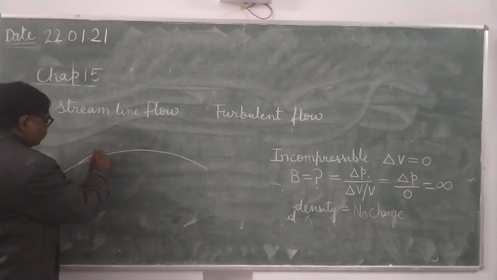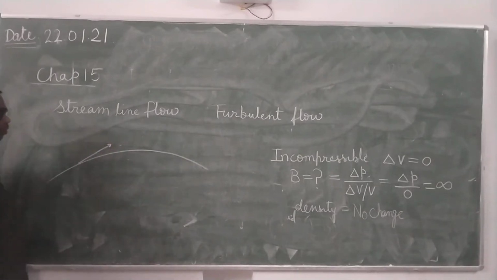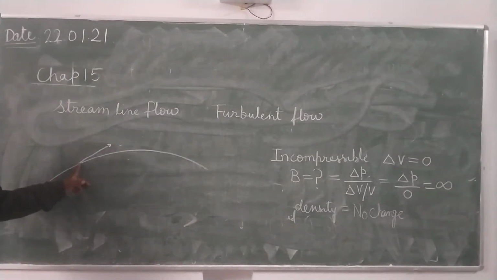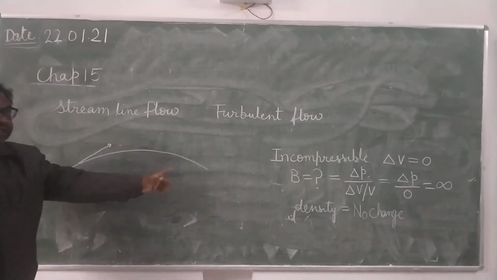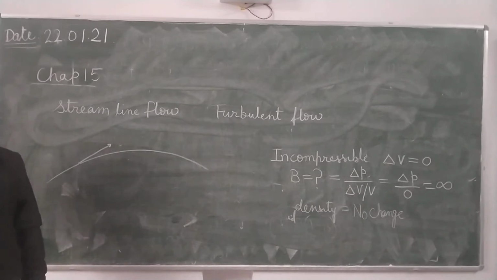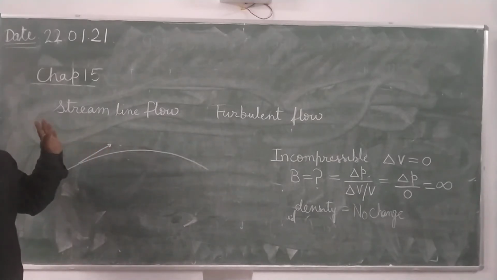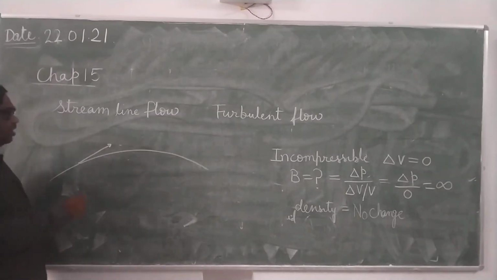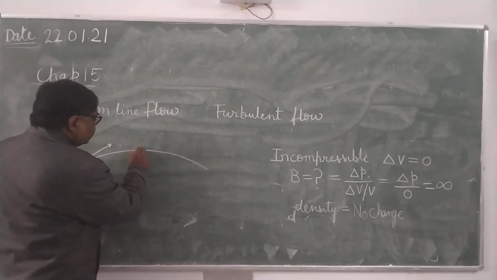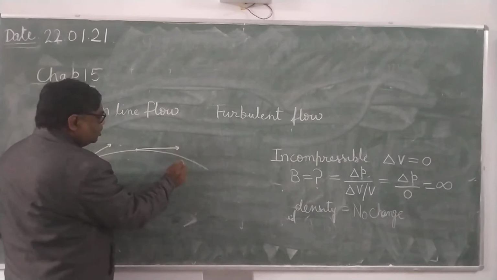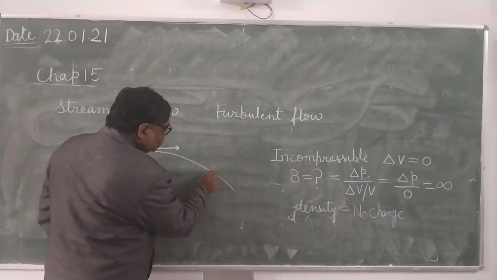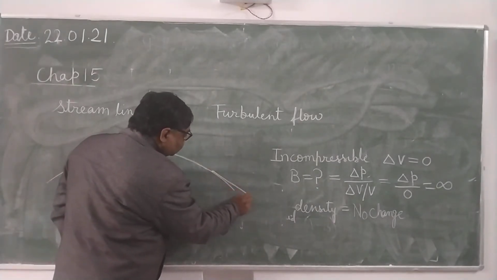Velocity has speed as well as direction. What will be the velocity of flow at this point of the streamline? What is a streamline? It is the path through which the particle is moving. This path is called the streamline. Now, what will be the velocity at any point? That can be found by drawing the tangent at any point. Here, when you draw the tangent, its direction will be this.